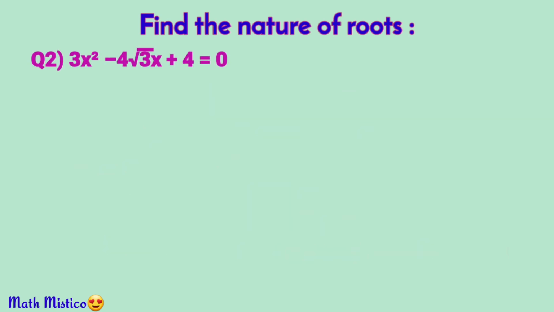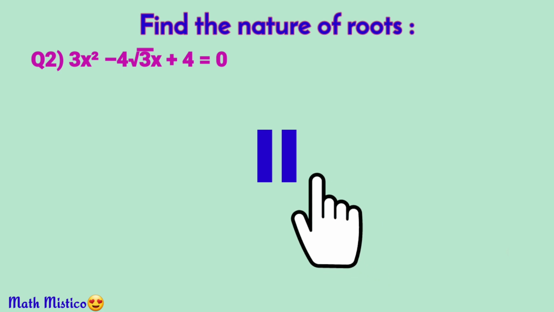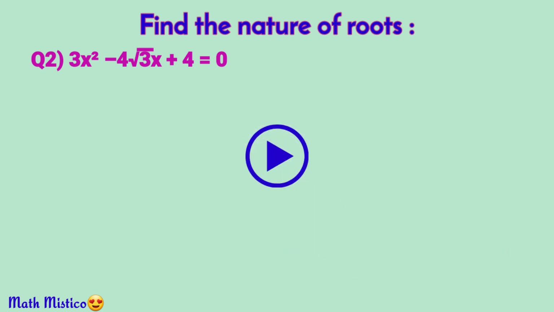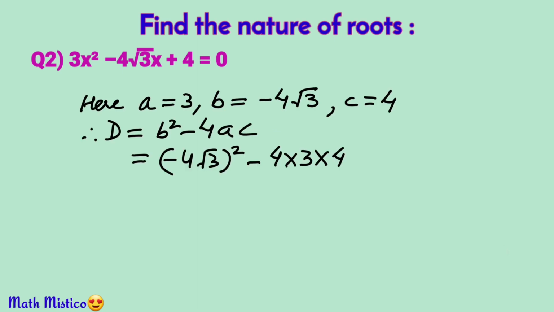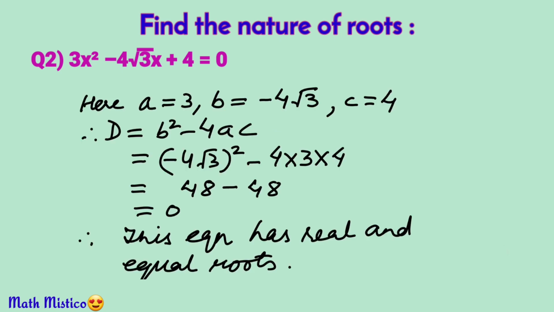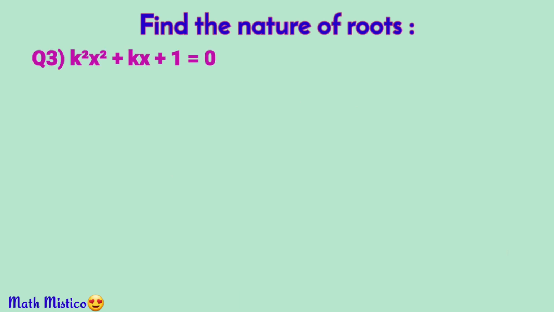In the next one, we have 3x² − 4√3x + 4 = 0. Can you give it a try? Complete it quickly. Let's see if you can do it. So everybody got discriminant equal to 0, and it means that it has real and equal roots, or you can say unique solution.